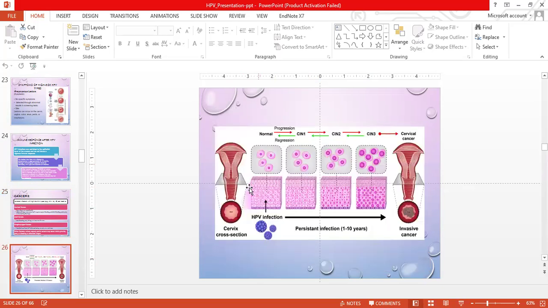This represents a normal cervix, which after an HPV infection can either regress or progress towards cervical intraepithelial neoplasia 1. Over a period of persistent infection of 1 to 10 years, it can result in cervical intraepithelial neoplasia 2 and 3 and ultimately an invasive cancer.